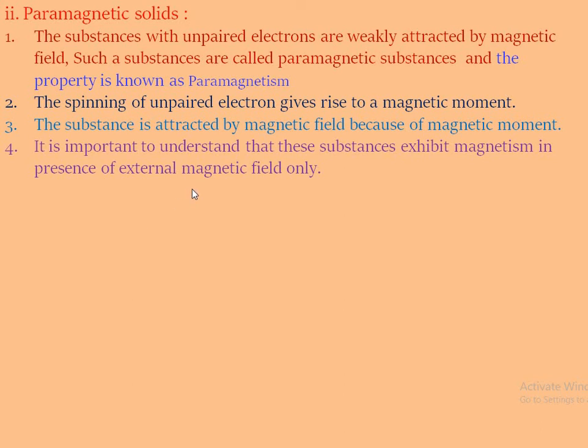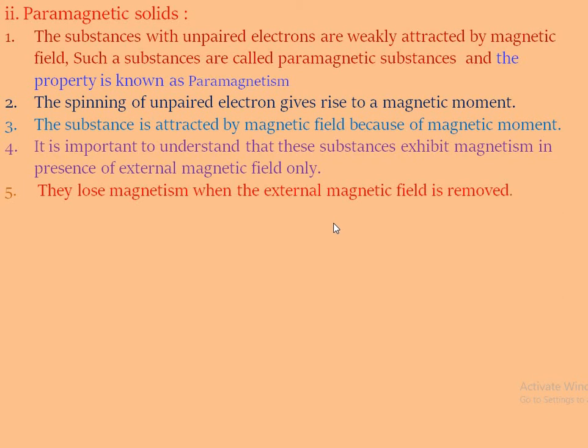Therefore, in the presence of the external magnetic field, they behave as magnets. They lose the magnetism when the external magnetic field is removed. This is the most important point in the case of paramagnetic solids.